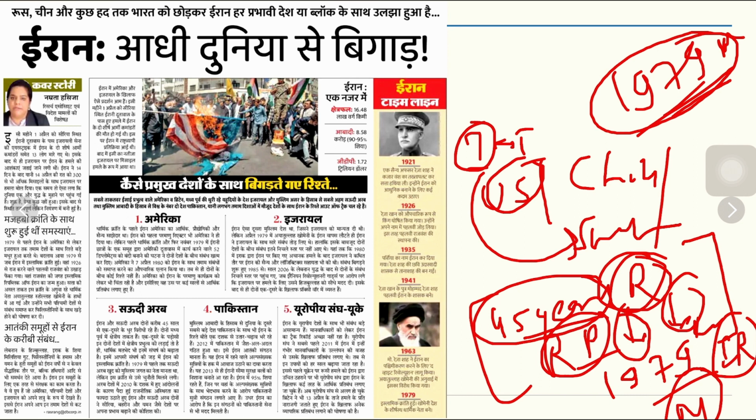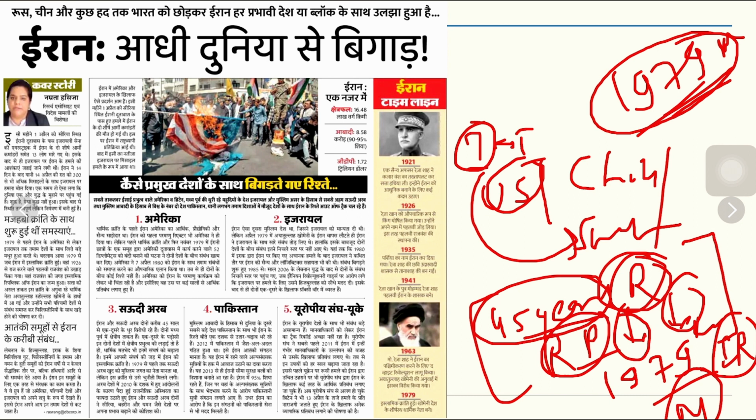Then comes Pakistan. Pakistan has some sort of good relationship with Iran because of the Muslim roots. But recently, the relationship with Pakistan is also on a downward spiral because of the recent missile attacks between both these countries. There is a group of terrorists who is affecting both countries in the Balochistan regions of Iran and Pakistan. And that has also caused the relationship to strain.